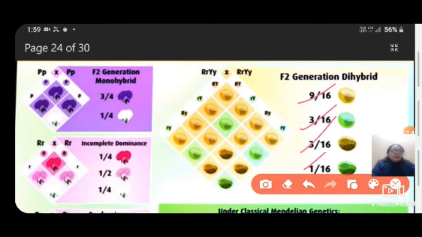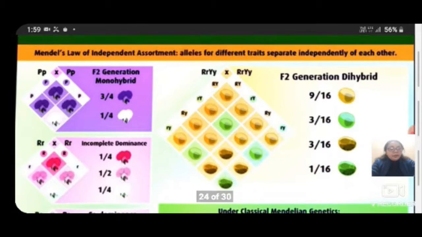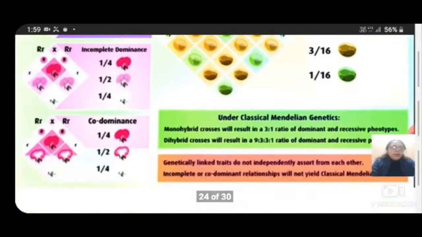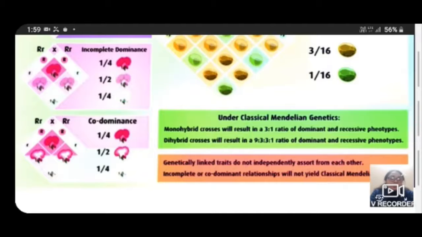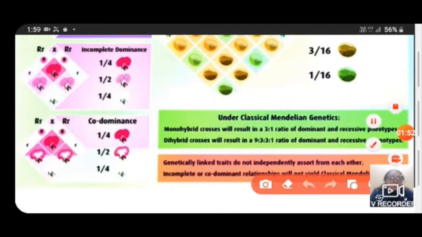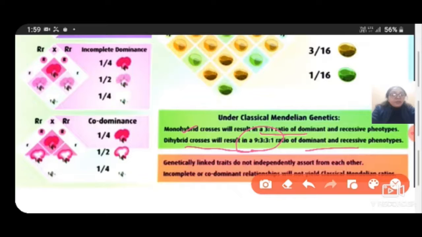Okay, so students, under classical Mendelian genetics, monohybrid crosses result in a 3 is to 1 ratio of the dominant and recessive phenotypes, and the dihybrid cross results in a 9 is to 3 is to 3 is to 1 ratio of the dominant and recessive phenotypes, as we know very well. But genetically linked traits do not assort independently from each other.